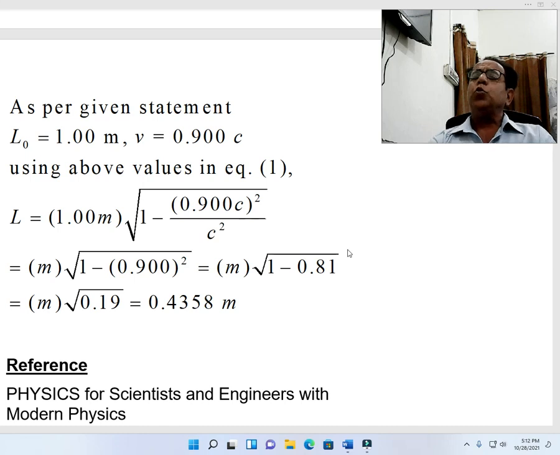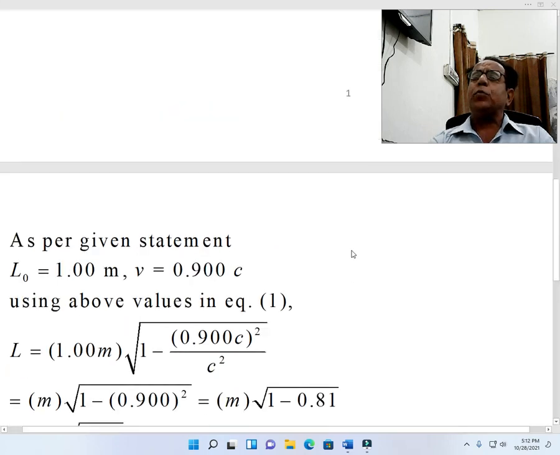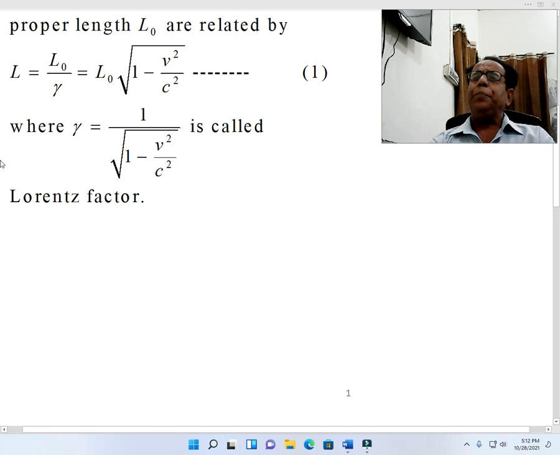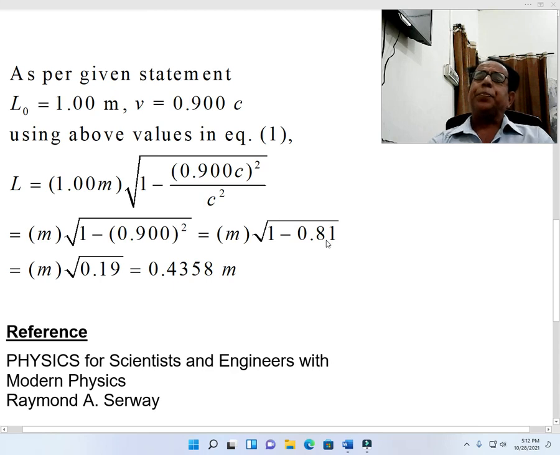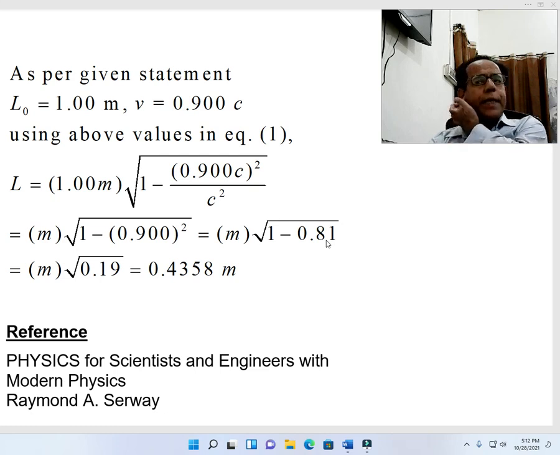Using above values in equation number 1, L equal to L naught over gamma equal to L naught into under root 1 minus v square over c square. We get L equal to 1.00 meter into under root 1 minus, in place of v we have used 0.900 c whole square divided by c square.